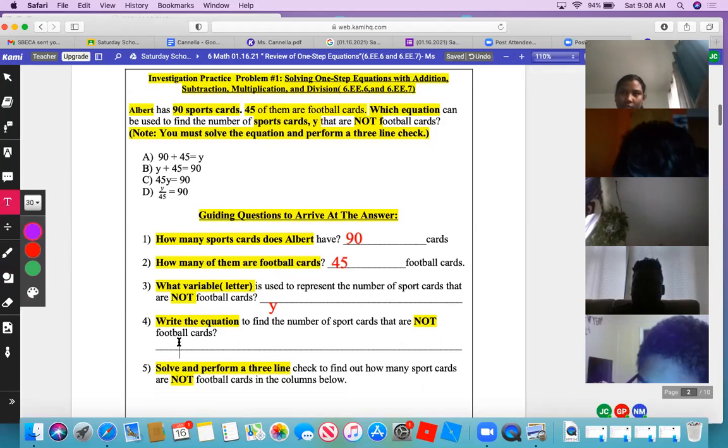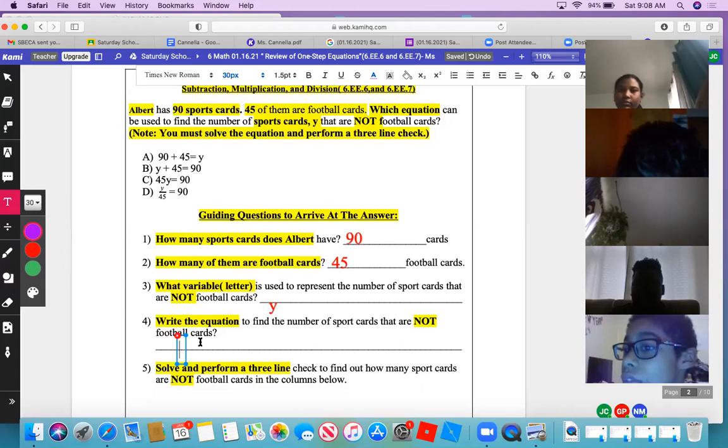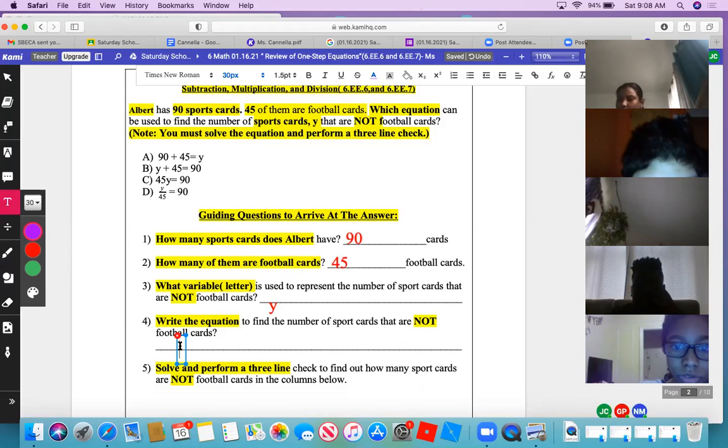Continue on. You're doing great. Write the equation to find the number of sports cards that are not football cards. Okay, so we have 90 take away 45. Take away? That's the equation, or that's how we're going to solve it? That's how we're going to solve it.